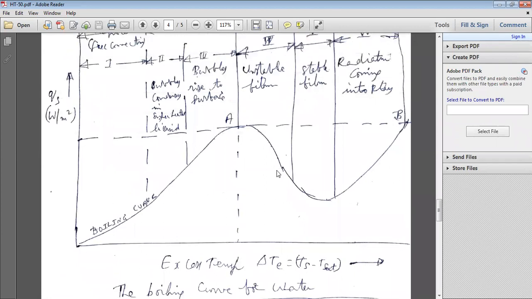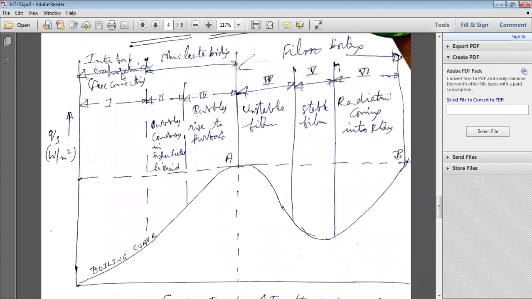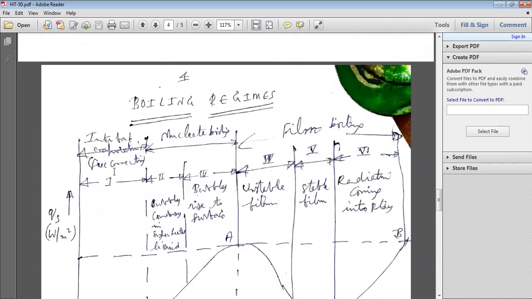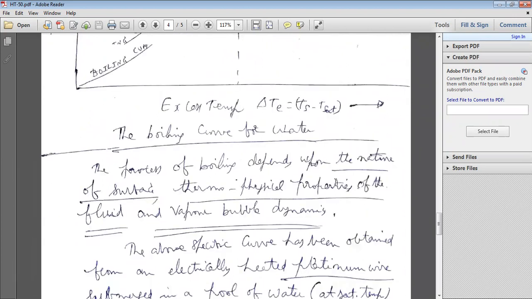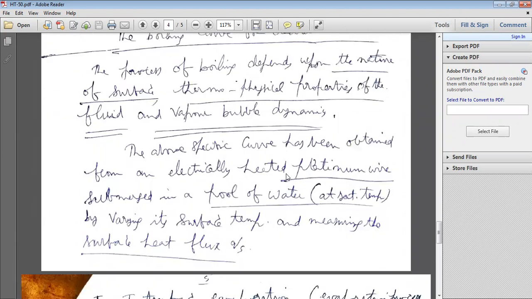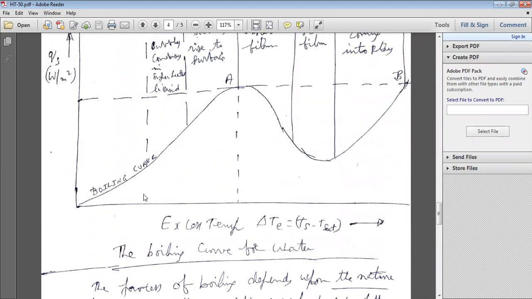This is the boiling curve. There are three important boiling regimes. First one, interface evaporation, that is free convection evaporation. Second regime, nucleate boiling. Third one, film boiling. This curve has been obtained from an electrically heated platinum wire submerged in a pool of water. Water is at saturation temperature. By varying the surface temperature, while the saturation temperature stays the same, you get different excess temperatures.